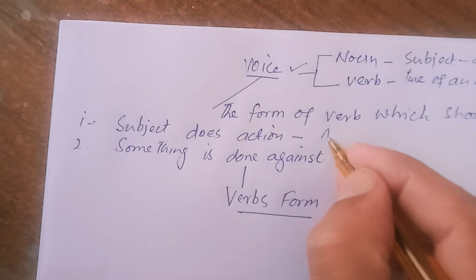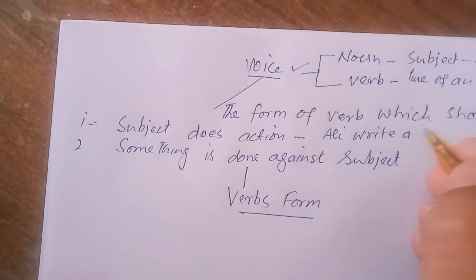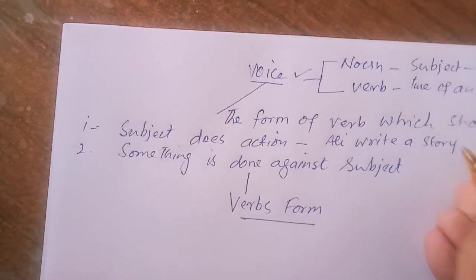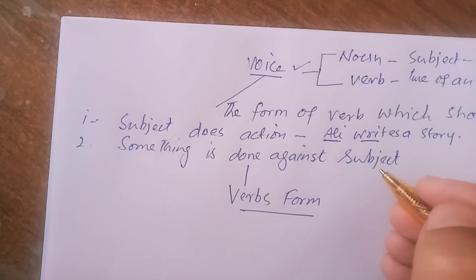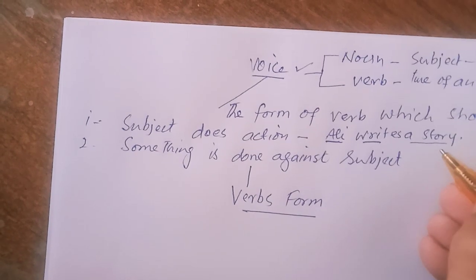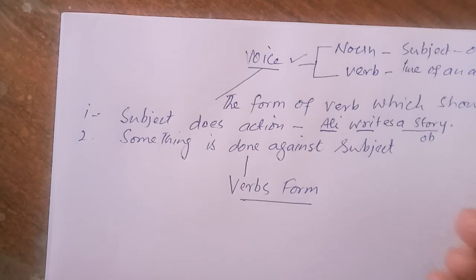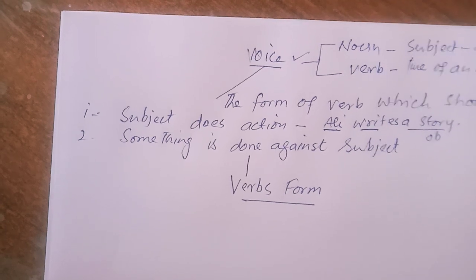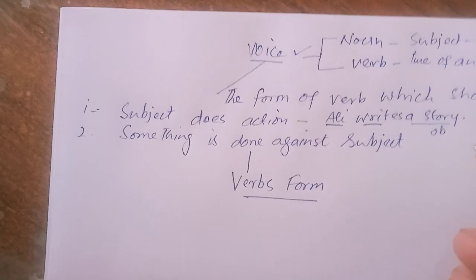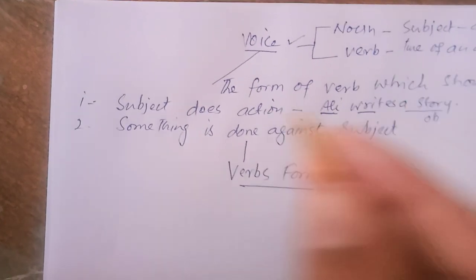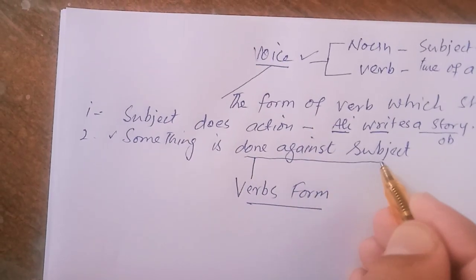For example, Ali writes a story. So in this sentence, Ali is the subject and he is doing the action of writing, and the action is received by the story, which is the object. So there is the possibility that in active voice the subject will be doing something against the object, but in passive voice something is done against the subject.